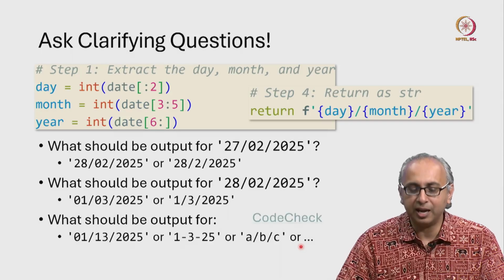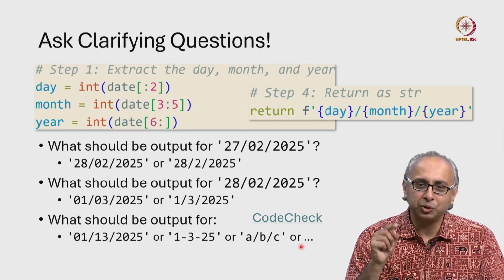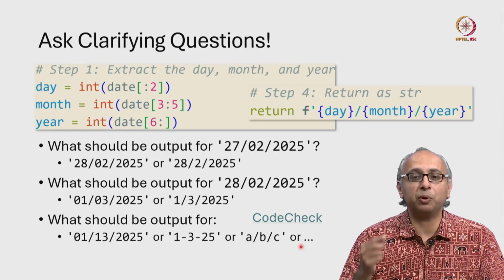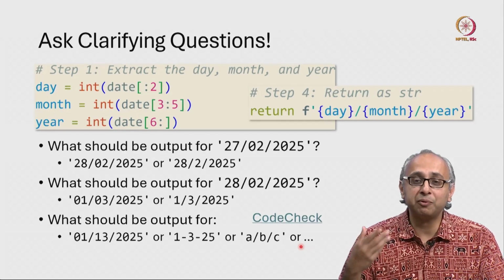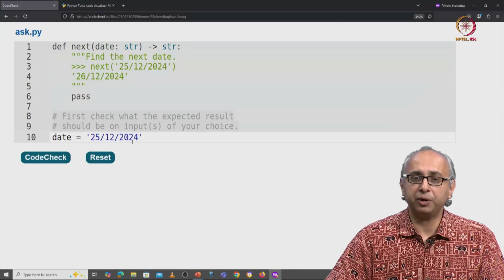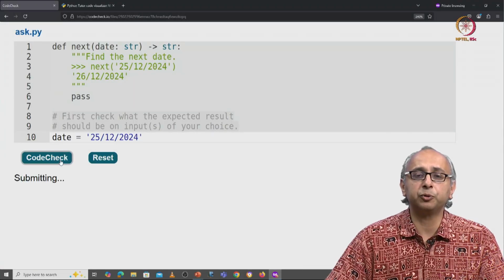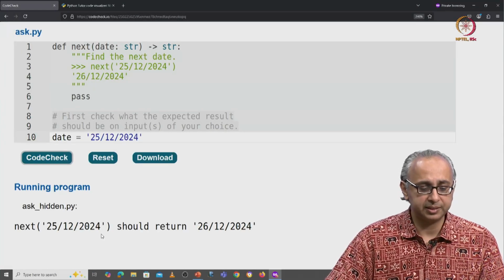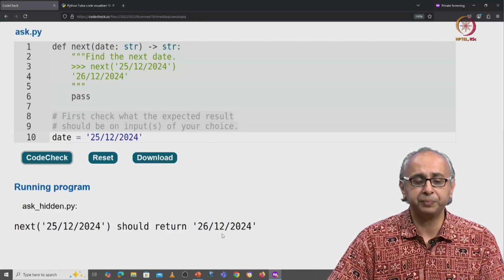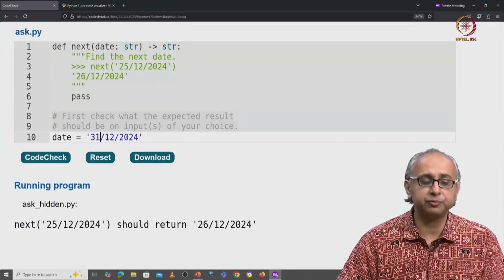So once again, I have given you a way to ask the client. Let's go to this link and try out a few experiments, but most of all, I want you to try out several experiments of your own. So here is an example that's already given. This is the 25th of December 2024. We click on code check, and our client tells us that in this case it should return the 26th of December 2024. Let me just change this, for example, to 31st of December.